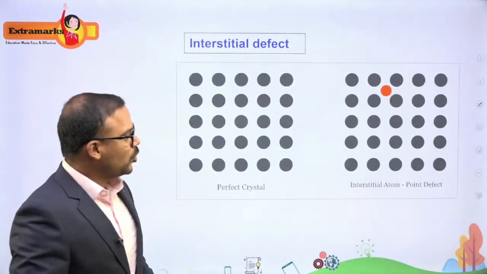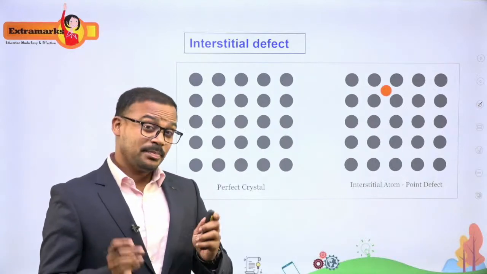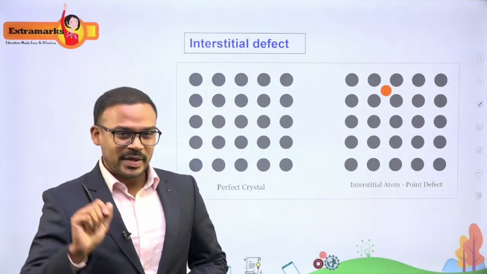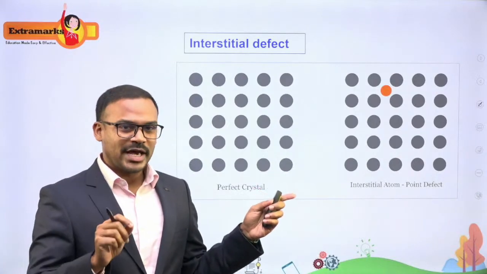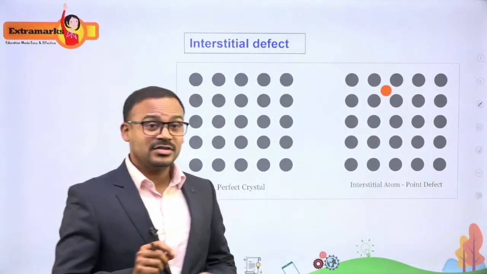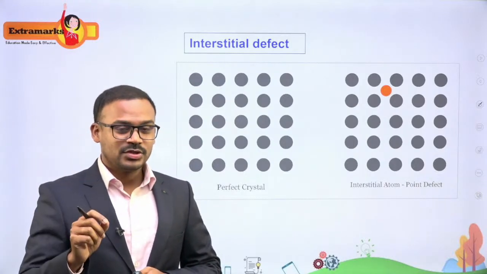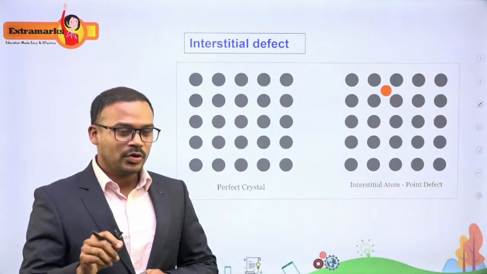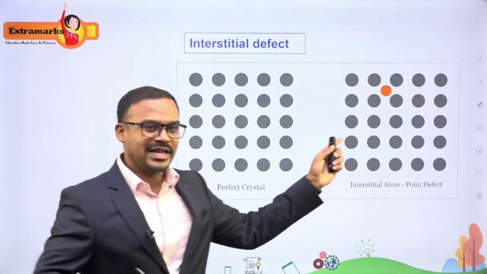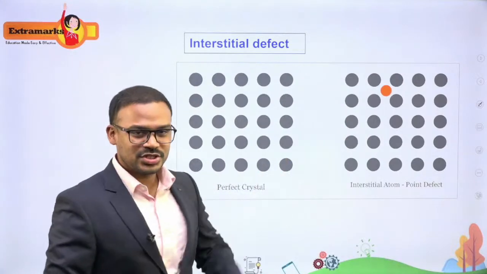And what about the interstitial defect? In the Frenkel defect, the ion is displaced into the interstitial space, but it is the ionic compound's own ion. In the case of the interstitial defect, it is a foreign atom or a foreign impurity entering the ionic compound and occupying the interstitial space. You can see an extra atom or an extra ion coming and occupying the interstitial site. So that is about an interstitial defect.